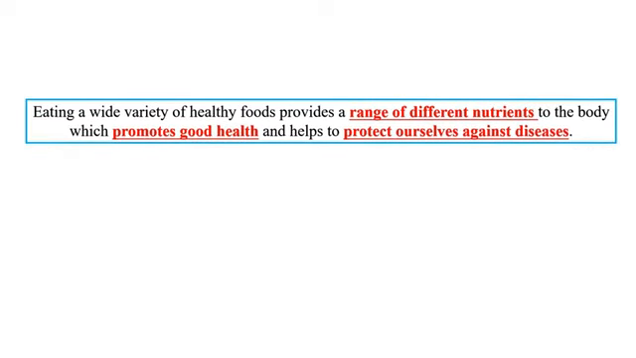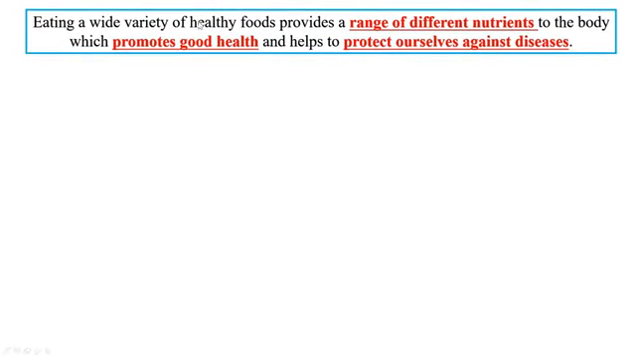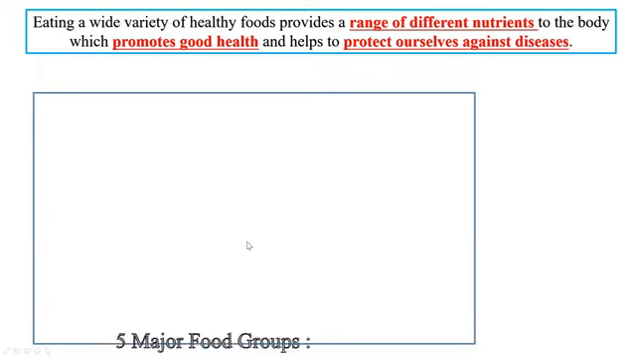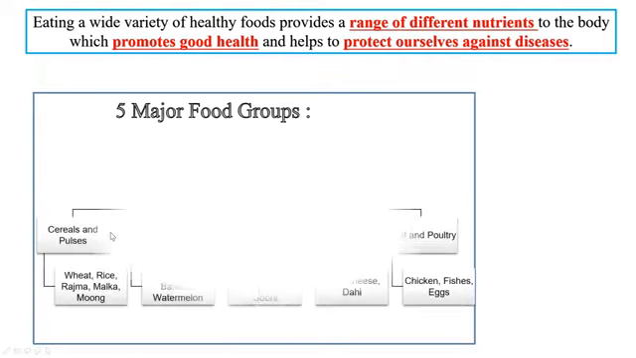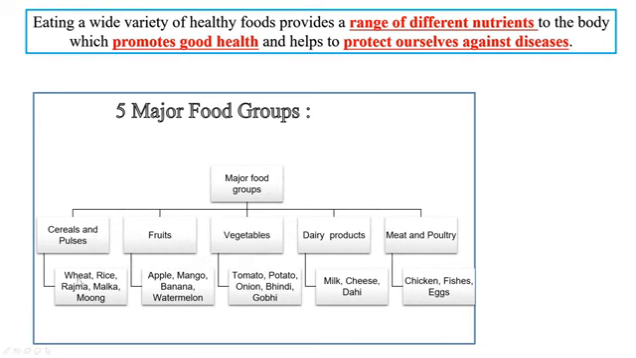Here I should emphasize a very important point. Eating a wide variety of healthy foods provides a range of different nutrients to the body, which promotes good health and helps to protect ourselves against diseases. Broadly, there are 5 major food groups. Cereals and pulses such as wheat, rice, rajma, masoor, moong. Fruits such as apple, mango, banana, watermelon. Vegetables such as tomato, potato, onion, bhindi, gobi. Dairy products such as milk, cheese, dahi. Meat and poultry products such as chicken, fishes and eggs.